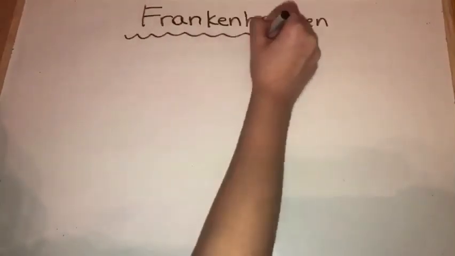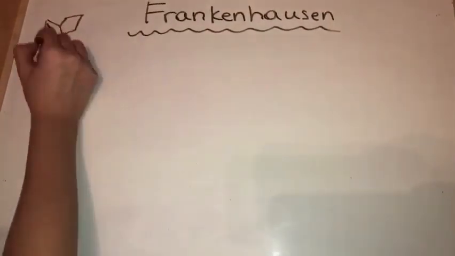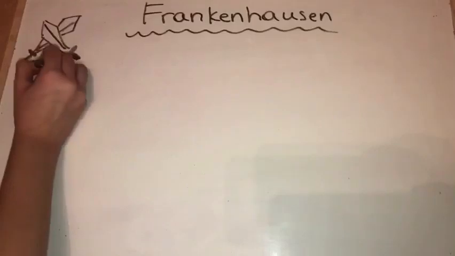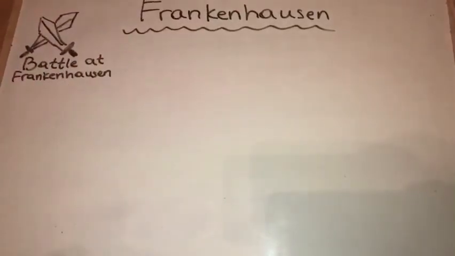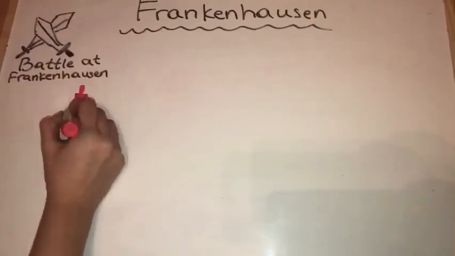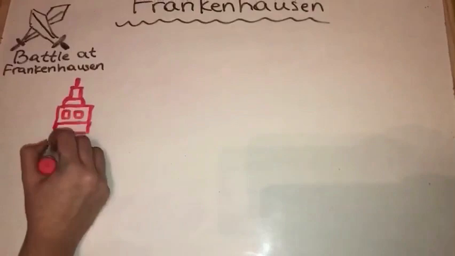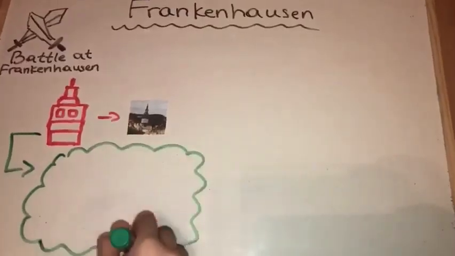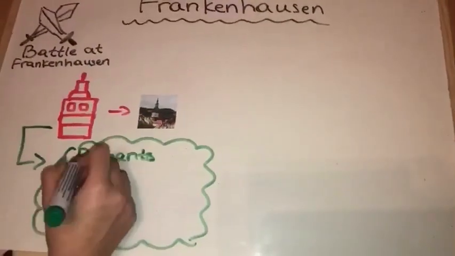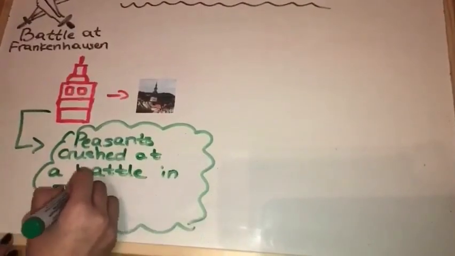Frankenhausen. One of the major peasants' battles happened at Frankenhausen. Here is the building of Frankenhausen. I tried to draw it, but here's a picture of it. So basically, peasants were crushed in a battle at Frankenhausen, and that's what made it famous nowadays.